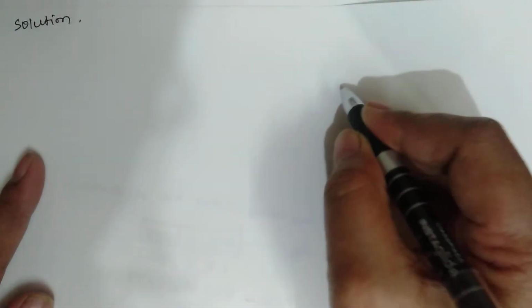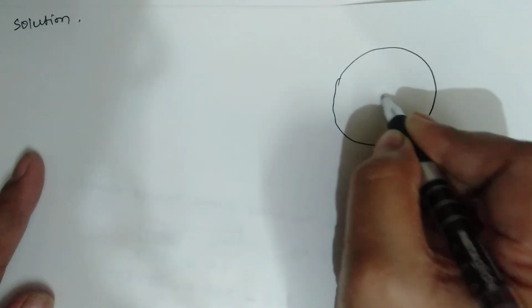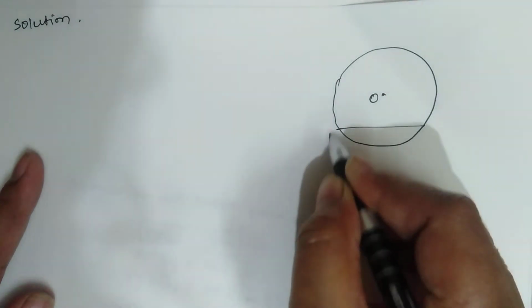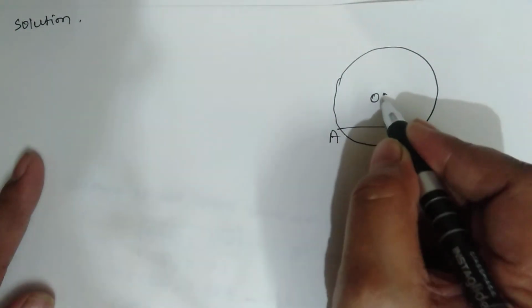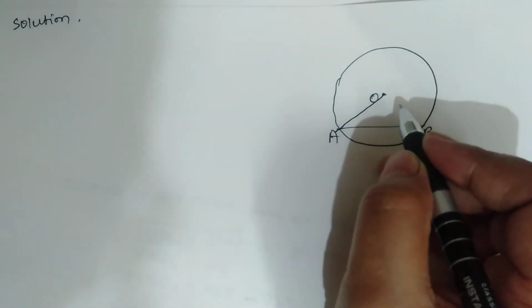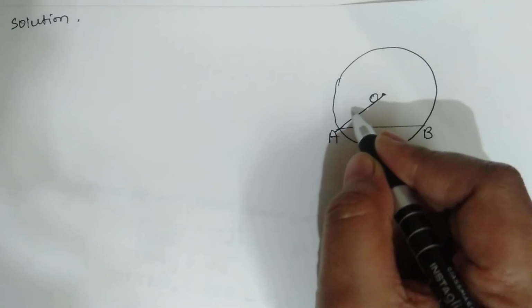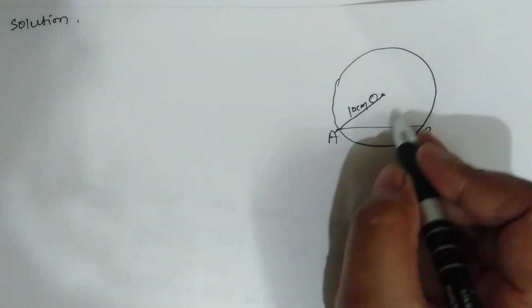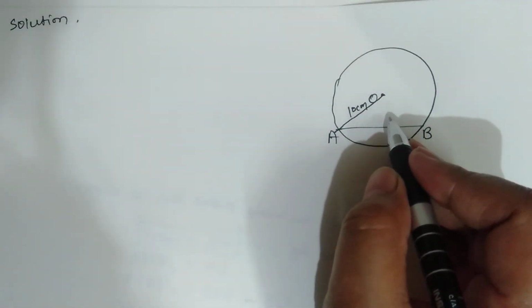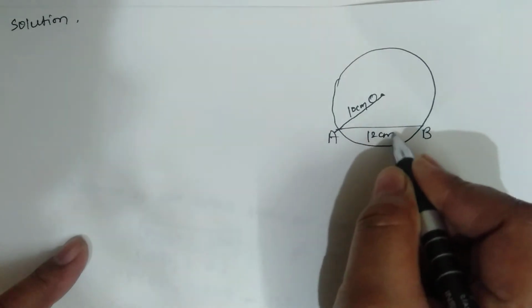Suppose this is the circle with the center O and AB is a chord. So the radius is given, means AO is given. It is 10 centimeter and the length of chord is 12 centimeter.